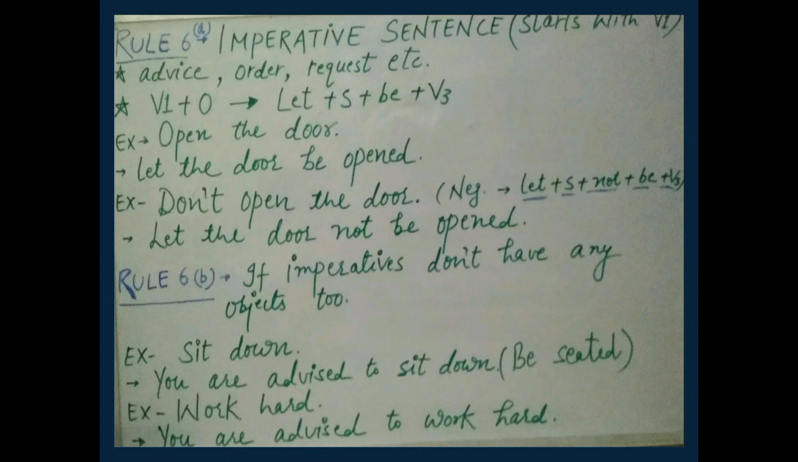Imperative sentences have one more type. Rule number 6. Sometimes the imperative sentences don't have any object too. Example, sit down. It will become you are advised to sit down. It can be changed in this way also, be seated. Second one, work hard. In this sentence, we don't have any subject and object too. It will become like this, you are advised to work hard.